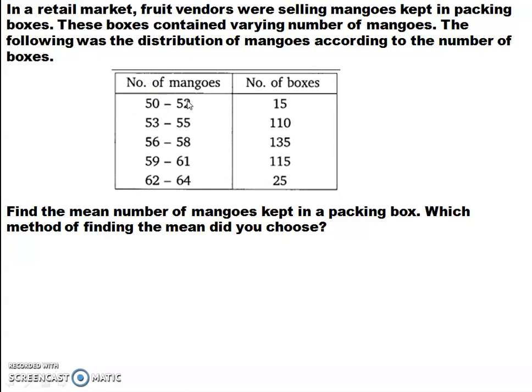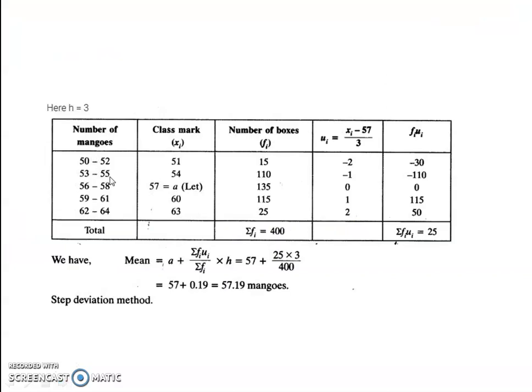That is, upper limit of the second class minus upper limit of the first class. 58 minus 55, 3. 56 minus 53, 3. So the class height is 3. Okay. Now let's do the problem. You just understand the difference between the class intervals of these problems. So here the class height is 3.